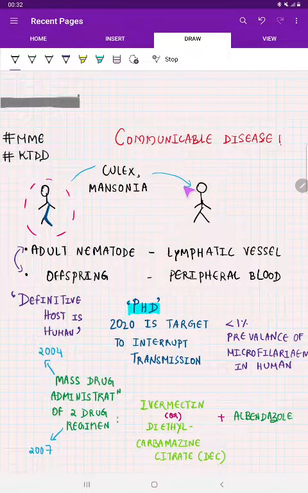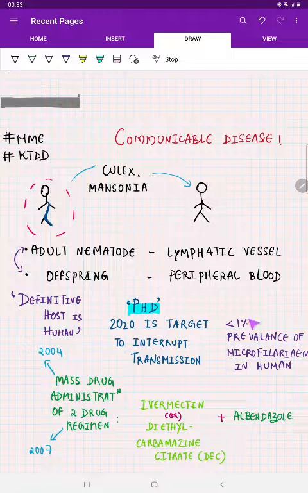Next, because this person is affected, Culex mosquito and Mansonia mosquito are going to transmit the infection to others. So it means what? It is a vector transmitted disease. Because of this vector transmission, this disease has become a public health problem actually. So because of that, the year 2020 was set as the target to interrupt the transmission.